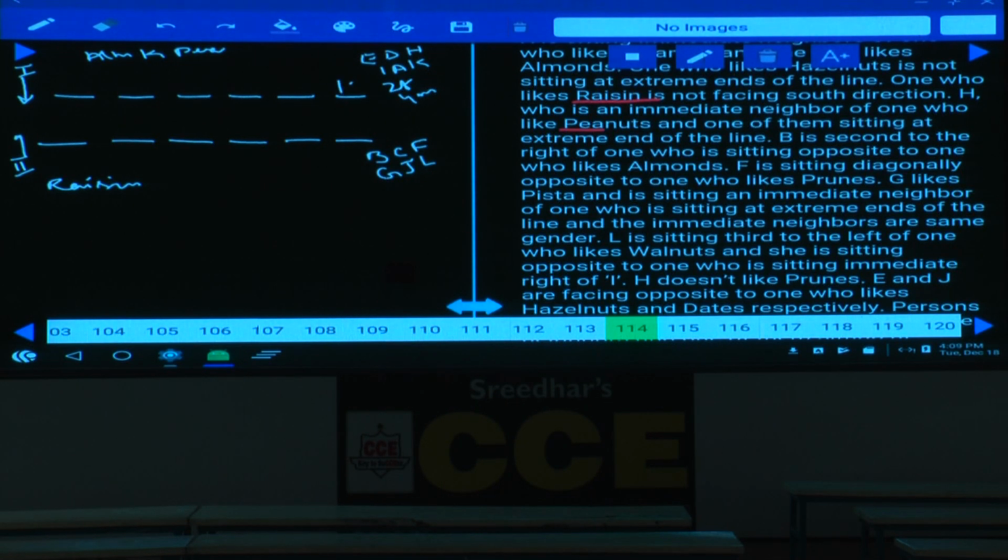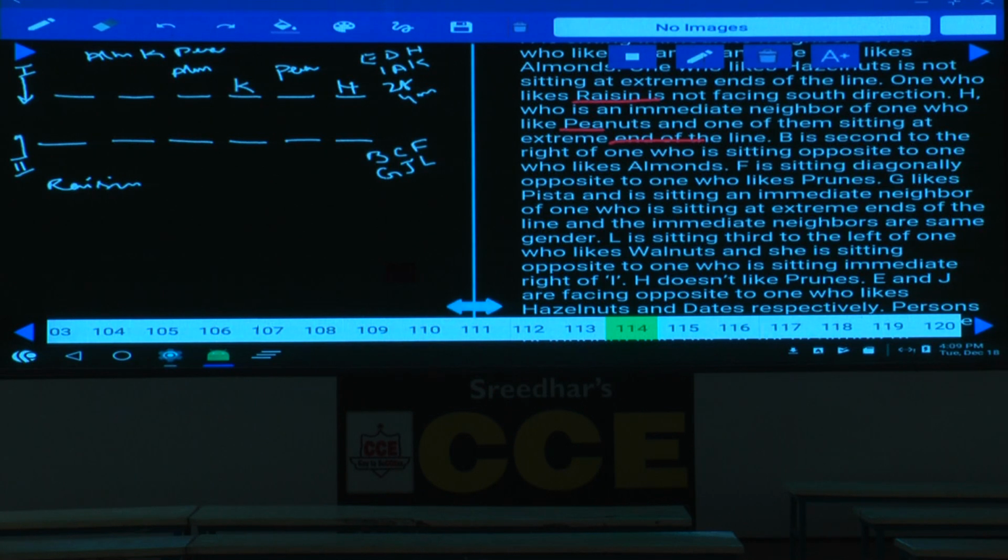Now let us take one of the cases wherein H is at this place. If H is here, who is the person here? Peanut. Now let us take peanut here. If peanut is here, then who is the other person? K must be here. If K is here, almond must be here. Done? One of these two persons is at an end. Either H is at an extreme end, or in the second case peanut will be at the extreme end.